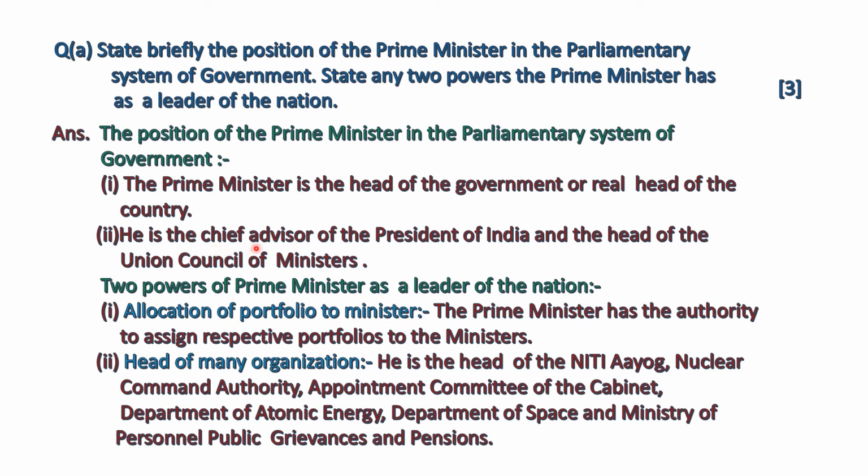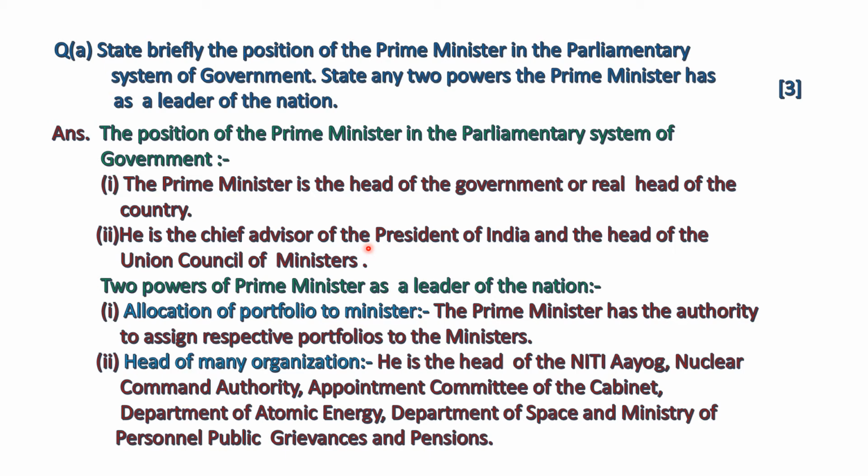Then, he is the chief advisor of the President of India and the head of the Union Council of Ministers. As Constitution gives the President the status of the head of the state, so constitutionally the President of India uses all the power.